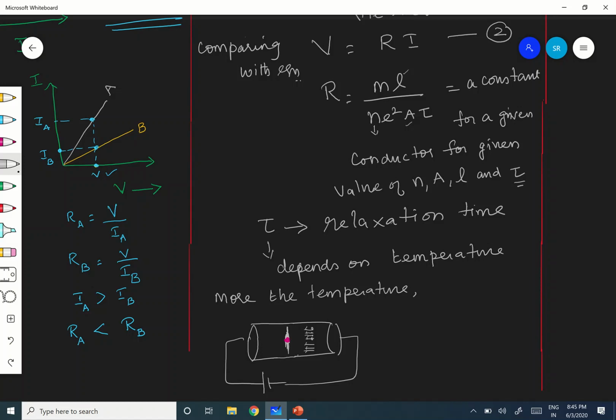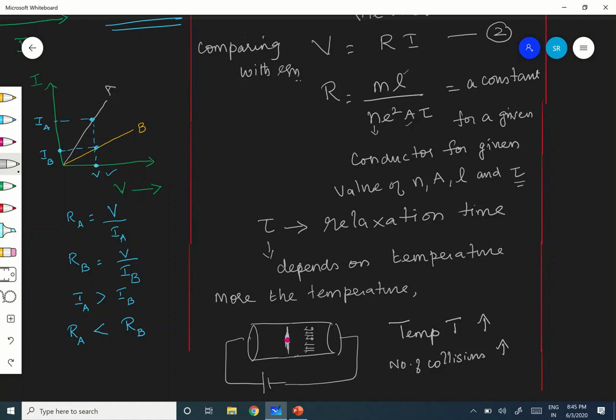Now coming back, listen to me. As you increase the temperature, the number of collisions definitely will increase. Why? Because the amplitude of ionic vibration will increase, number one.